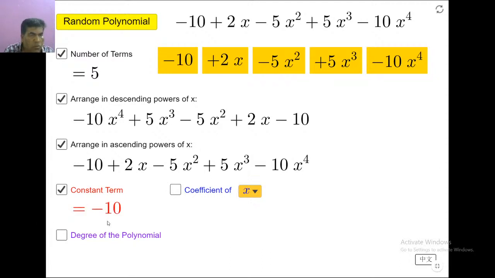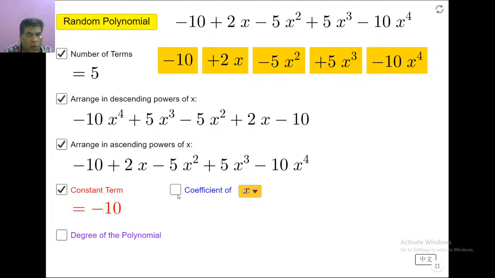Whenever we are telling the constant term, we have to tell it including the sign. If you write the answer in IIT exams and you have options minus 10 and plus 10, compulsorily you have to choose minus 10. So constant term means we have to give the answer along with the symbol. In this expression, minus 10 is the constant term.